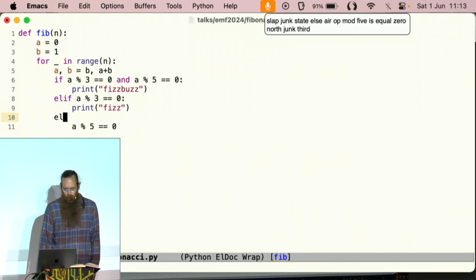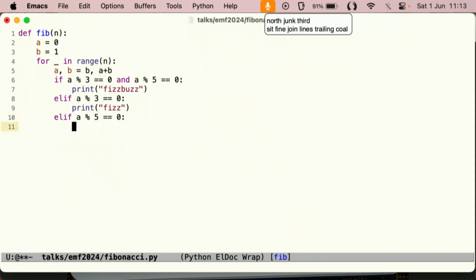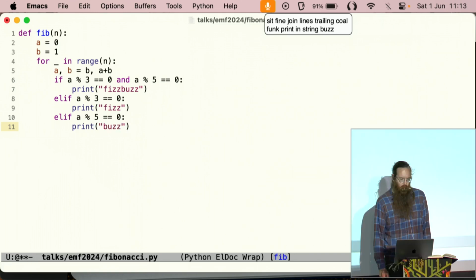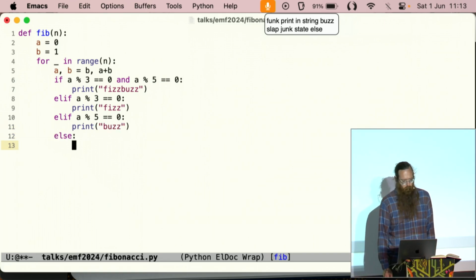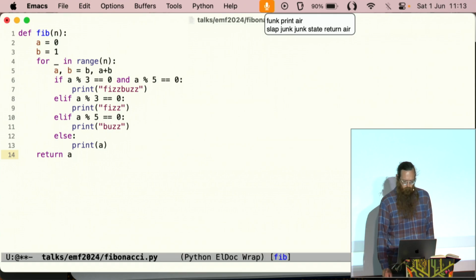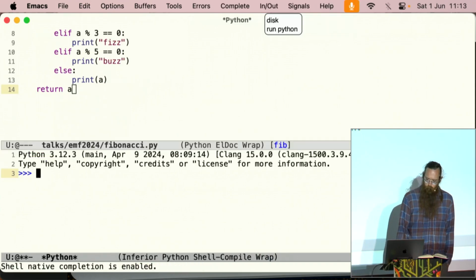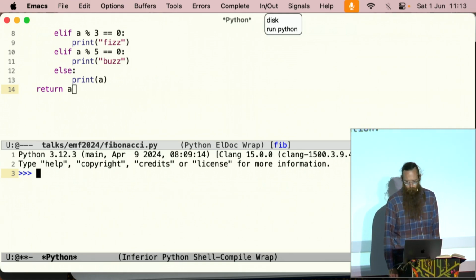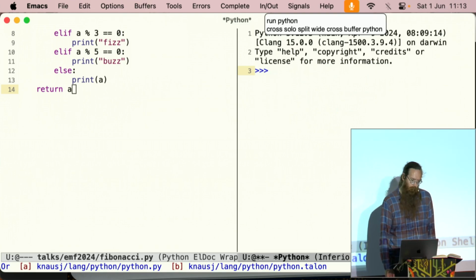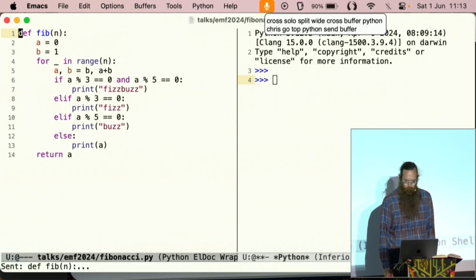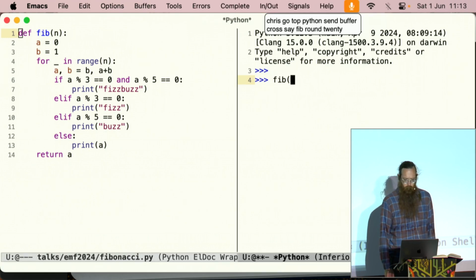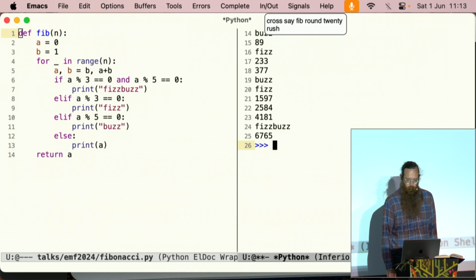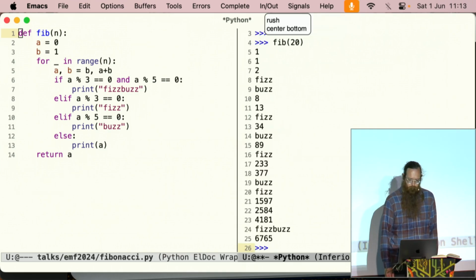north junk third, sit find join lines trailing col, func print in string buzz, slap junk state else, func print air, slap junk junk state return air, disk, run Python, cross solo split wide cross buffer Python, Chris go top Python send buffer, cross say fib round 20, rush, center bottom, go to sleep.